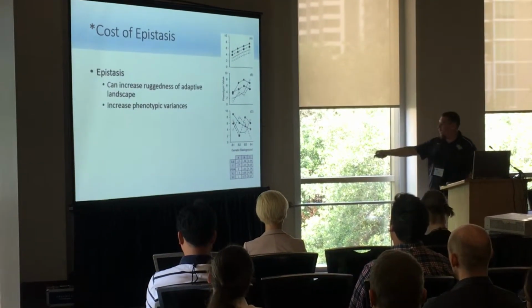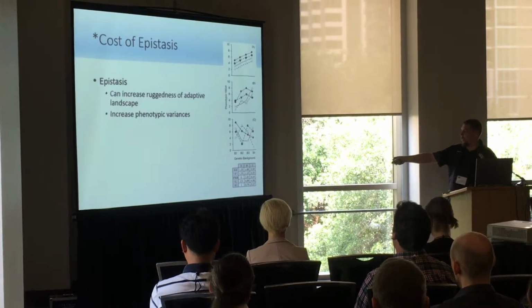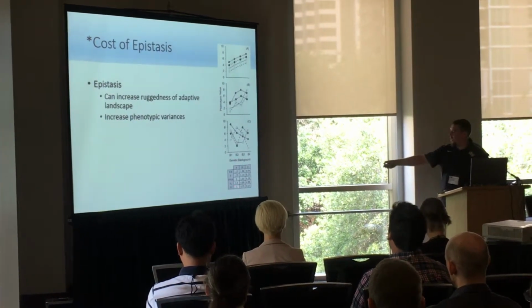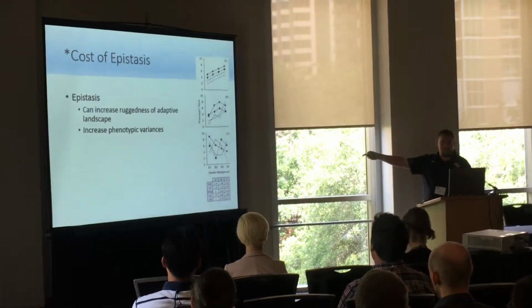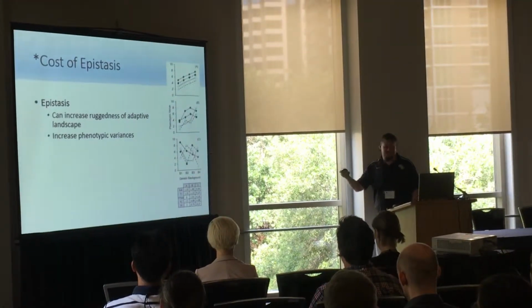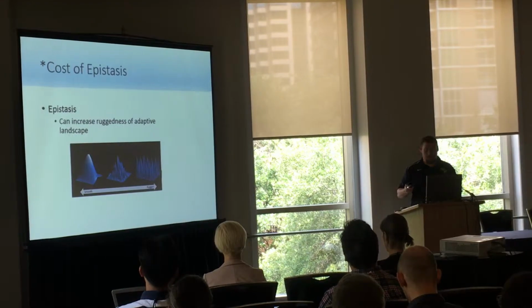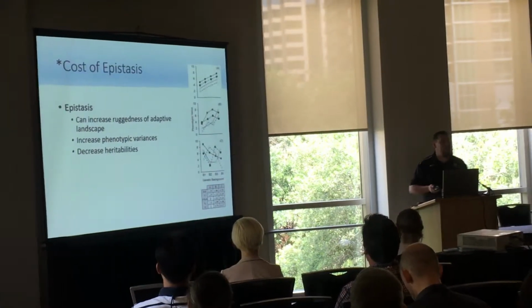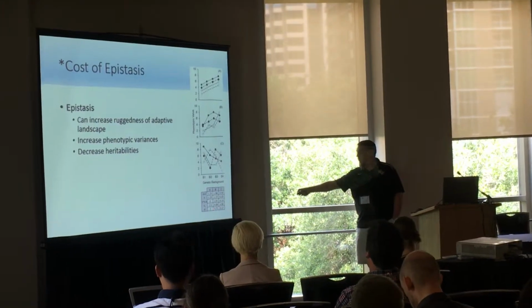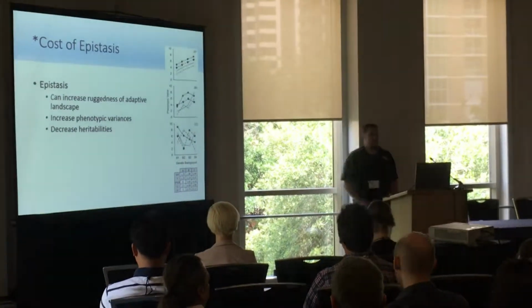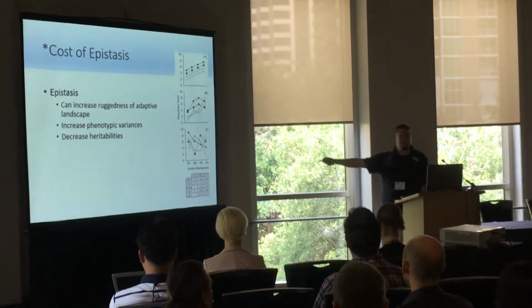Now what you can see here is when we estimate the variance components, phenotypic variance increases a lot with the addition of epistasis. So an increase in phenotypic variance can lower the heritability of these traits. And we see that here in our heritability estimates, showing a pretty dramatic decrease in heritability with the presence of a lot of epistatic